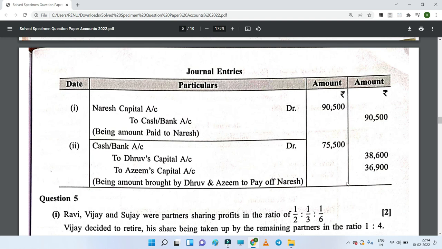So this is the way you are going to show the journal entry at the time of retirement of Naresh, because these two values will be brought in by the continuing partners to pay in cash at the time of retirement to retiring partner Naresh.